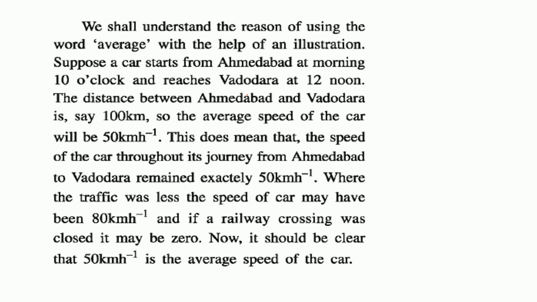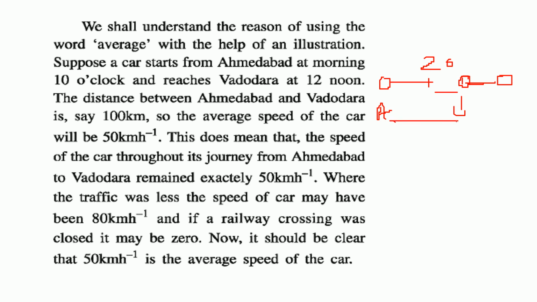So what is the average? Why are we using average again and again? See, while you are moving from Ahmedabad to Vadodara, there is a very good road, an expressway. You went from here to here at say 80 km per hour. But from this point, there is a congestion. So you had your speed at 20. From this point to this point, here also you stopped, for say 10 minutes to have lunch or your drinks. Then you reach here with some other speed.